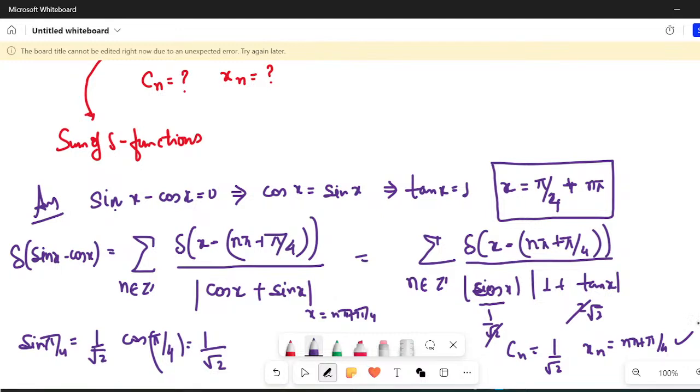Okay, so I hope it is clear. If it's not clear, please let me know. Because see, in the first quadrant, cos is positive, sin is positive. Both will give me 1 by root 2 plus 1 by root 2, which is simply root 2. And in the third quadrant, both are negative, minus 1 upon root 2, minus 1 upon root 2. So the answer would be 1 upon root 2 here. I hope it is clear. And Xn would be simply the same.